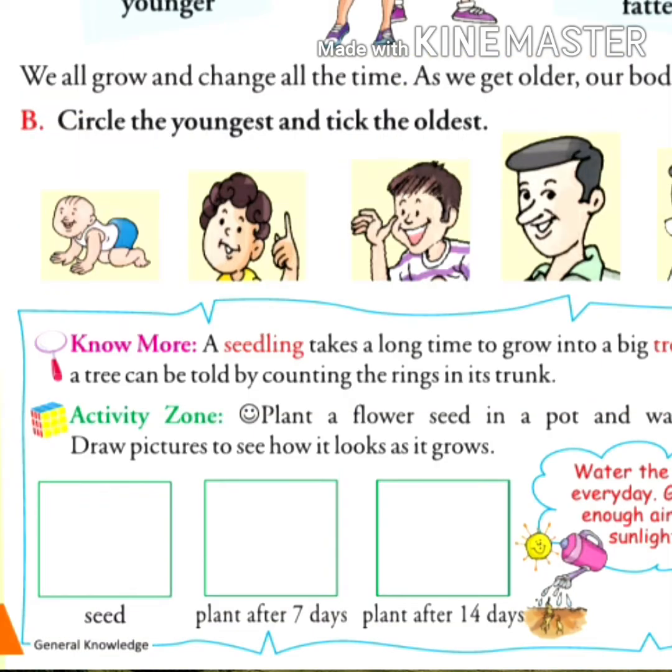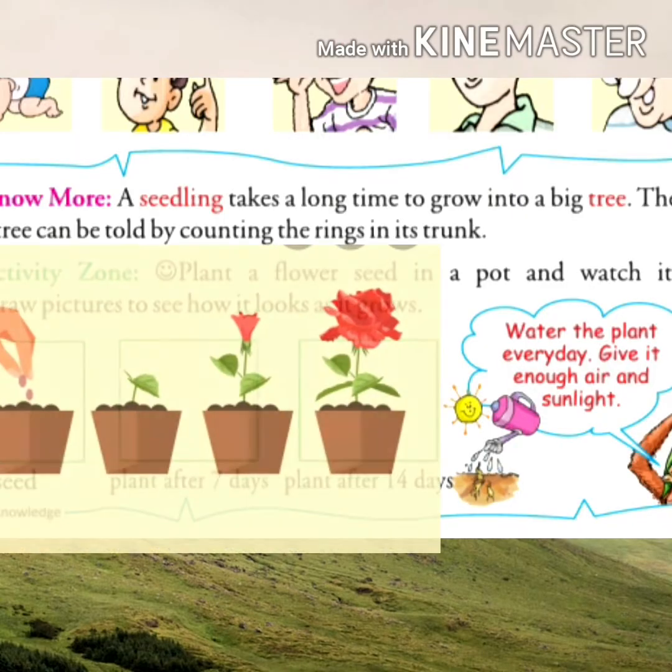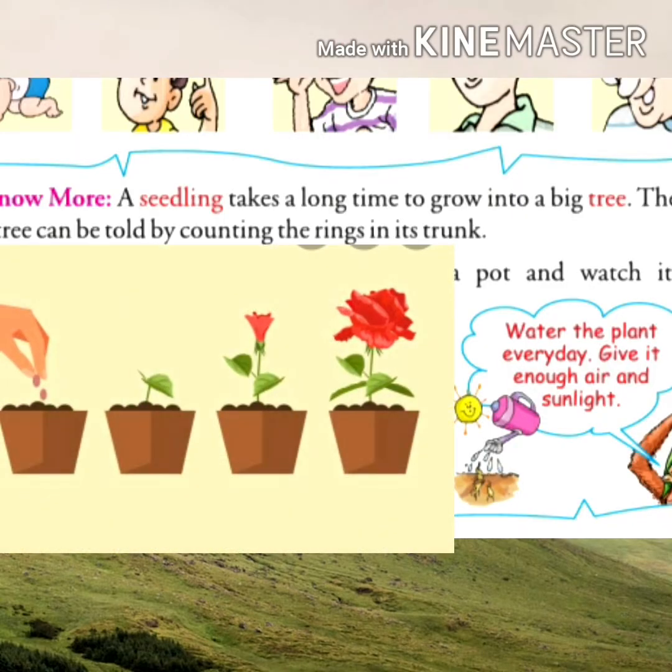Like in the first box, you will draw the picture of the seed. In the second box, you will draw the picture of the plant after 7 days. And in the third box, you will draw the picture of the plant after 14 days. Okay? And don't forget to water the plant every day and give it enough air and sunlight.